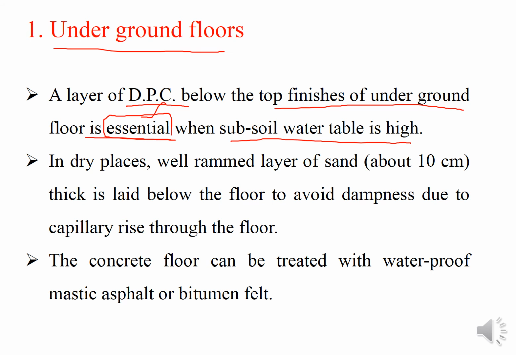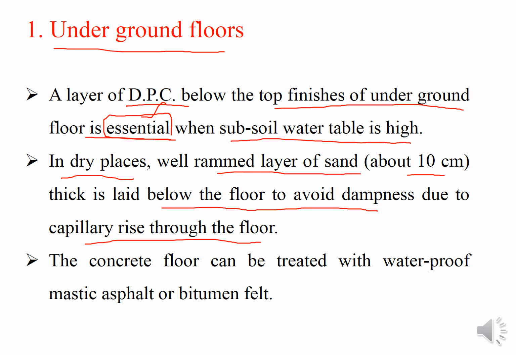In dry places, well rammed layer of sand about 10 centimeter thick is laid below the floor to avoid the dampness due to capillary rise through the floor. Dry places mean where the water tables are lower, and there is much lesser or the minimum risk that from the groundwater table water can rise up through the capillary action within the soil of the foundation, and then it may interact with the floors underneath.